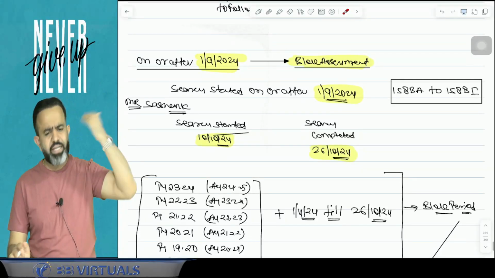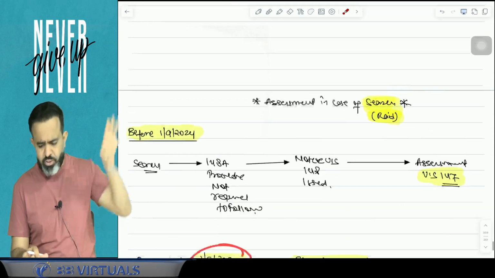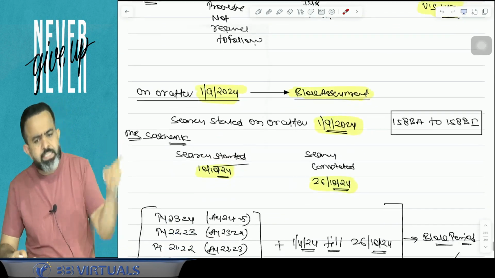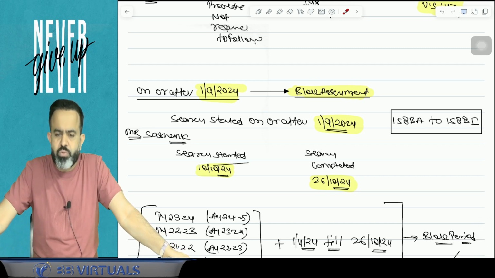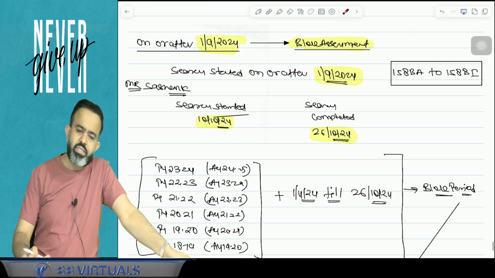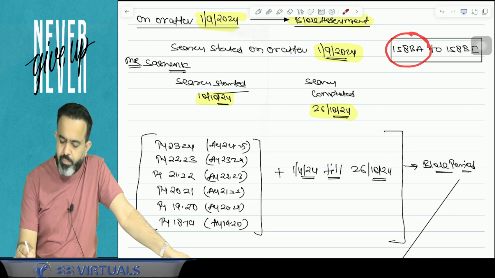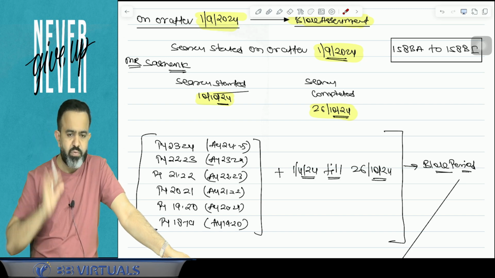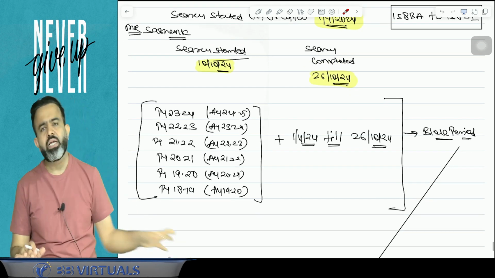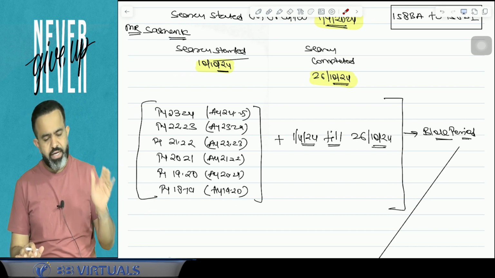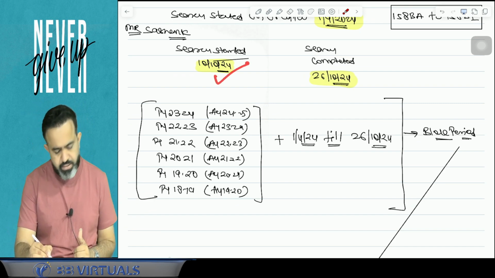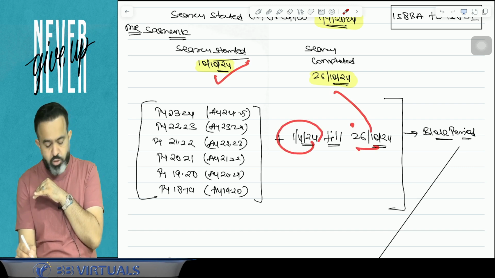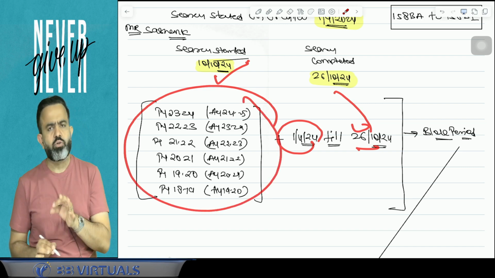If the raid is conducted before 1st September 2024, then section 147 is applicable. But suppose the search is conducted on or after 1st September 2024, then guys, there is a block assessment under sections 158BA to 158BI. Now, what is this section about? We will discuss it one by one. Here they will decide the block period. Block period means the year in which the search started, from 1st April of that year till the completion of the raid, plus the last 6 years, is called your block period.